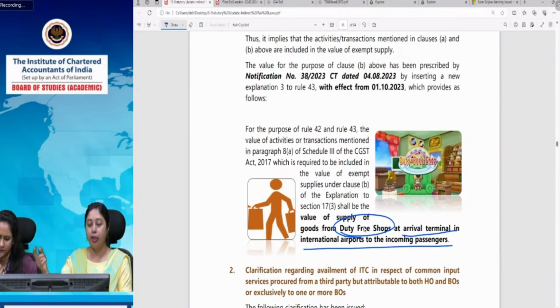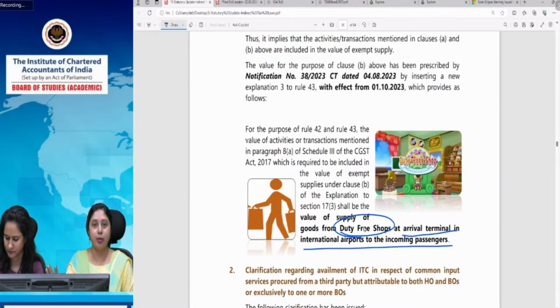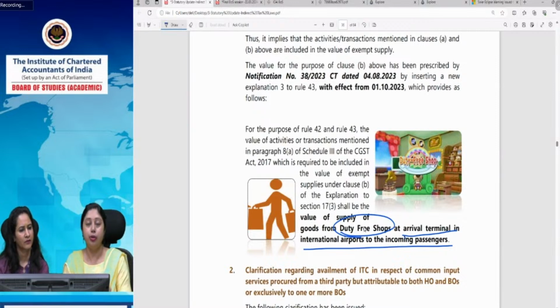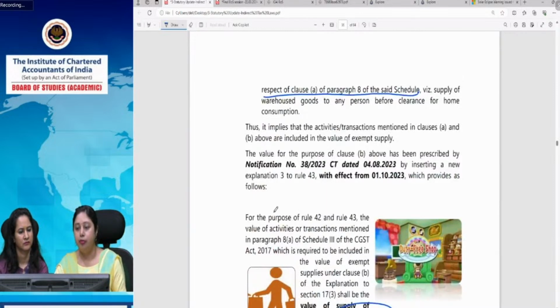So whatever passengers are coming from outside India at the international airports and buying something from the duty-free shops, which are actually considered as special warehouses at the airports, the goods are lying with them. International tourists came, bought something from them and are bringing those goods into India. So if you consider it in the normal scenario, somebody can say that it is supply of warehouse goods to any person before clearance for home consumption.